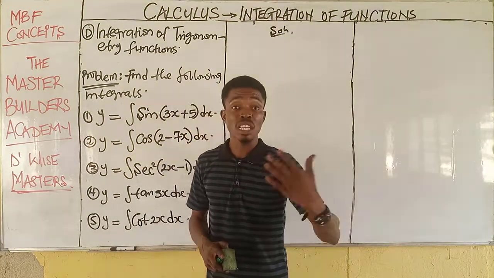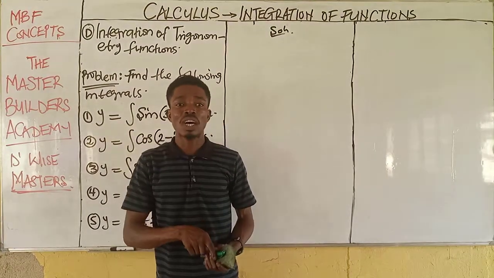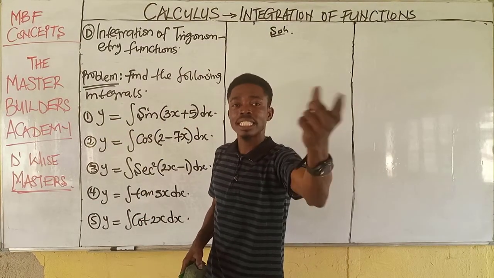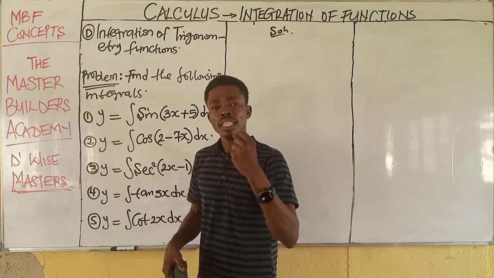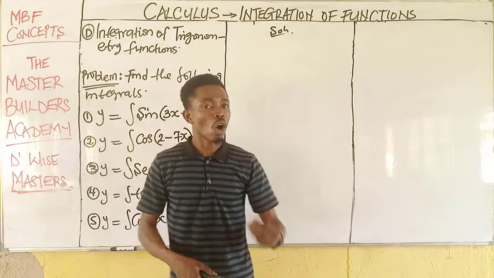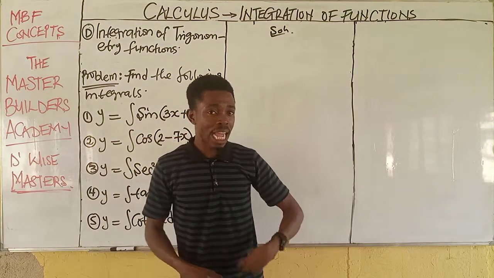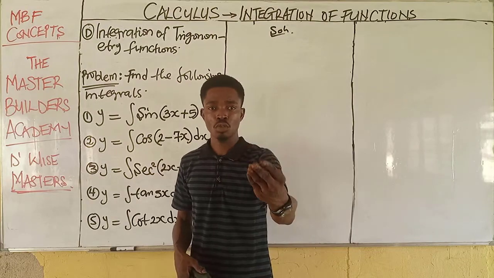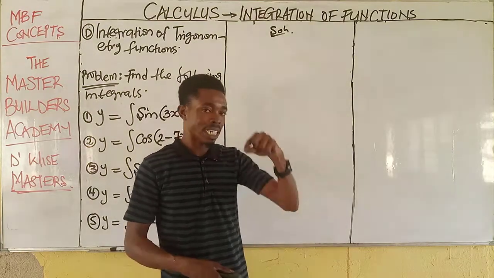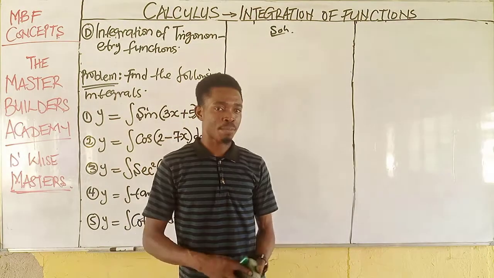Once you differentiate it, whatever you have, take it as 1 over that, and then integrate the trig function. So you only differentiate the function of x, and then integrate the trig identity. If this is understood, let's look at these examples that we have before us.